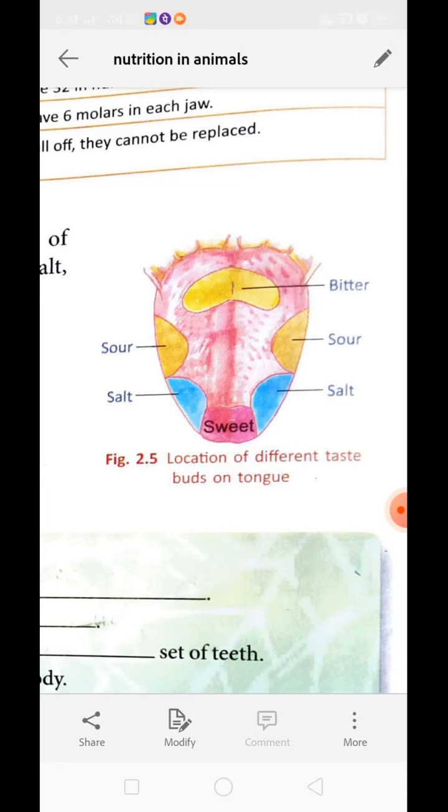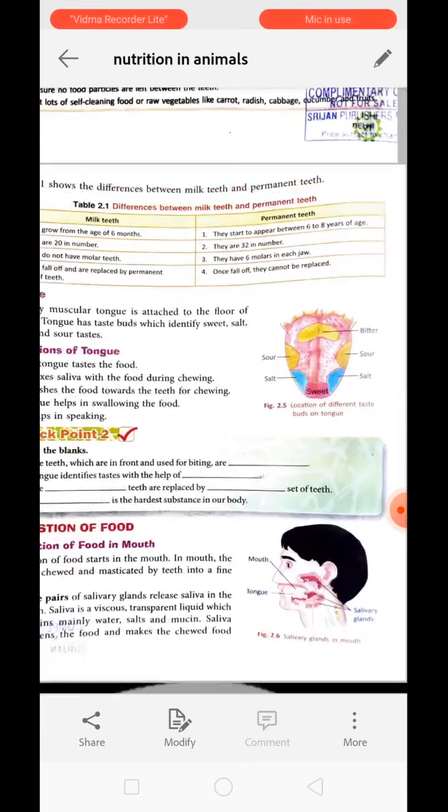Just try to speak without moving your tongue. You will be able to notice that it is the tongue which twists and turns so many times when you are speaking. Without tongue, we cannot speak. Understood? Next is digestion of food.